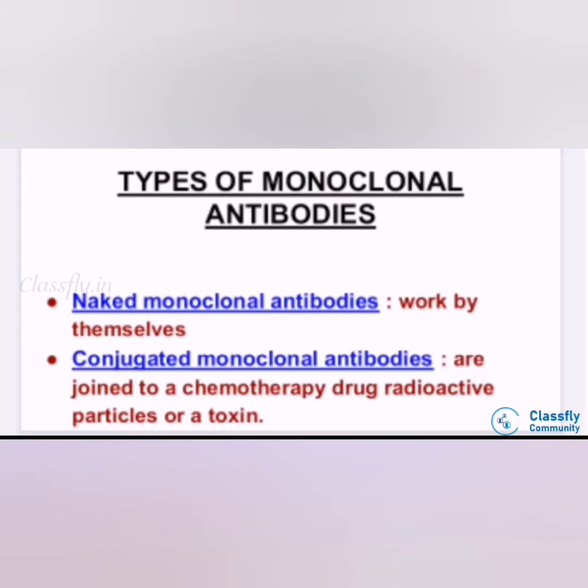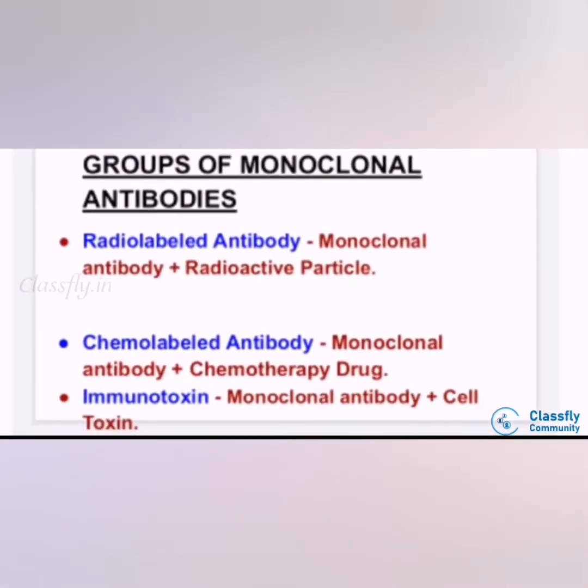As the name itself suggests, naked monoclonal antibodies means that the antibodies work by themselves. They are not associated with any other factors. Whereas conjugated monoclonal antibodies are joined to a chemotherapy drug or associated with a radioactive particle or with some toxins. They are conjugated with chemotherapy drugs, radioactive particles or toxins, and therefore they are of three types.